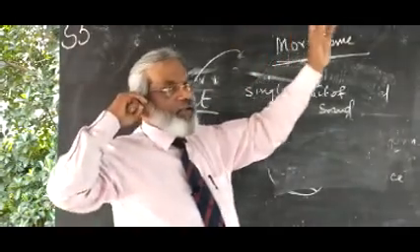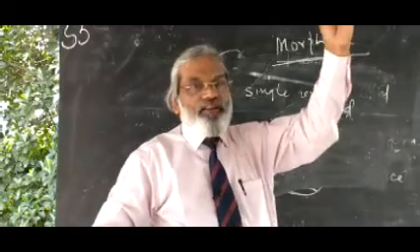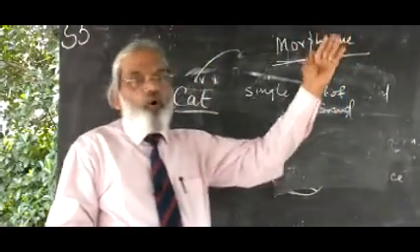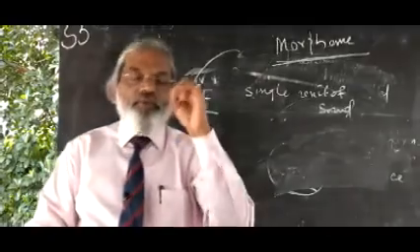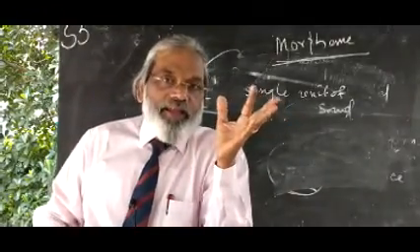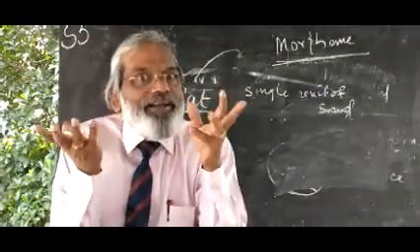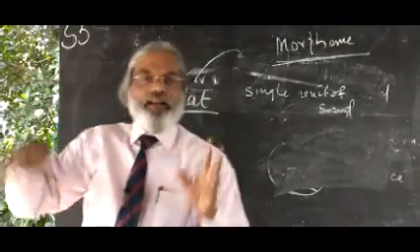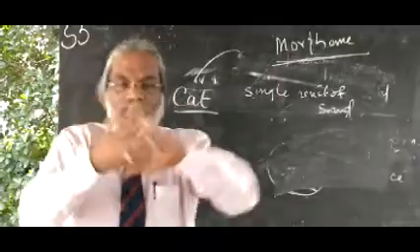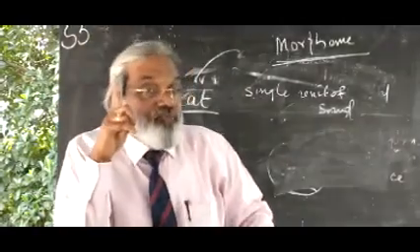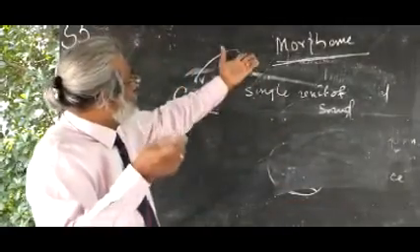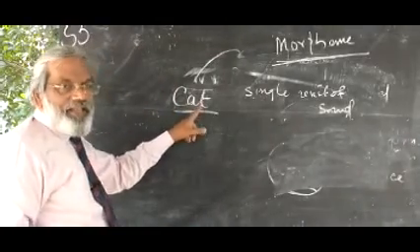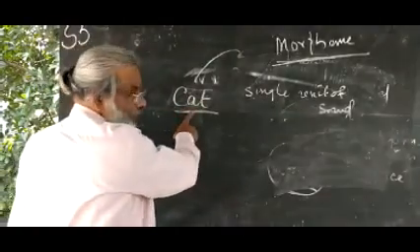So, I taught you today what is phonetics, what is phonology, what is morphology, what is a morpheme. A morpheme is a word, and that word should mean something. Certain letters and sounds kept together that stand for a meaning are called a morpheme. So in this way, CAT, cat, is a morpheme.